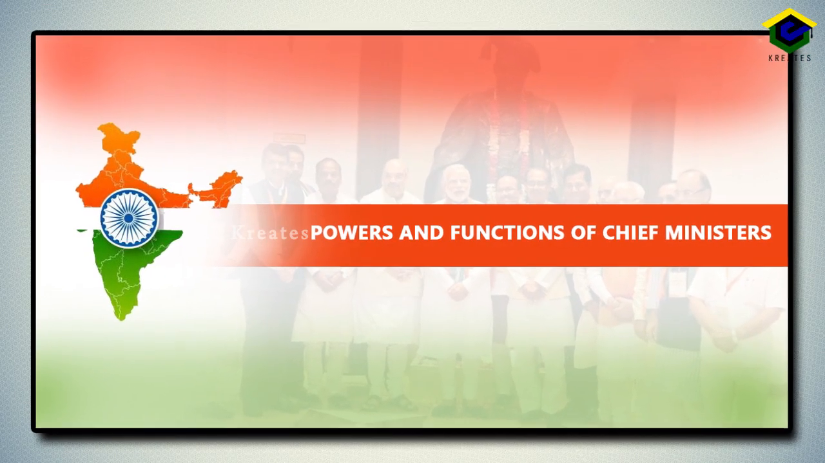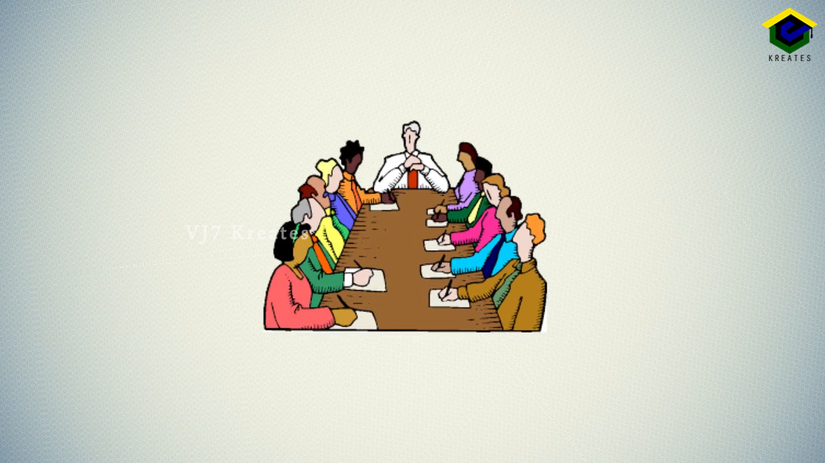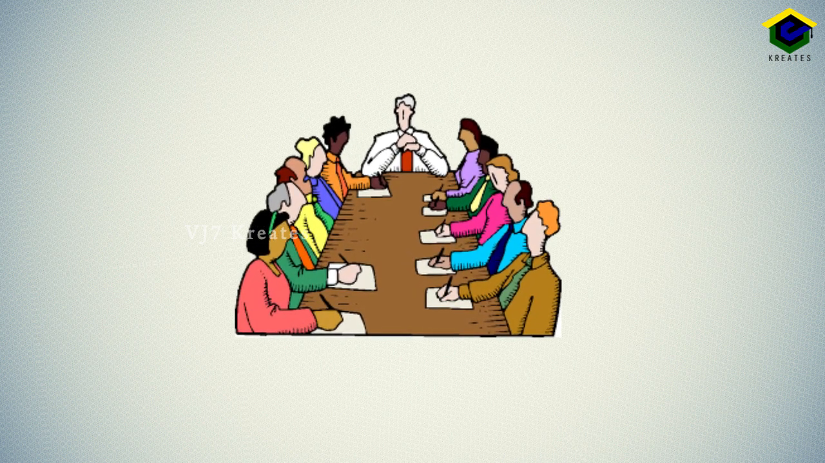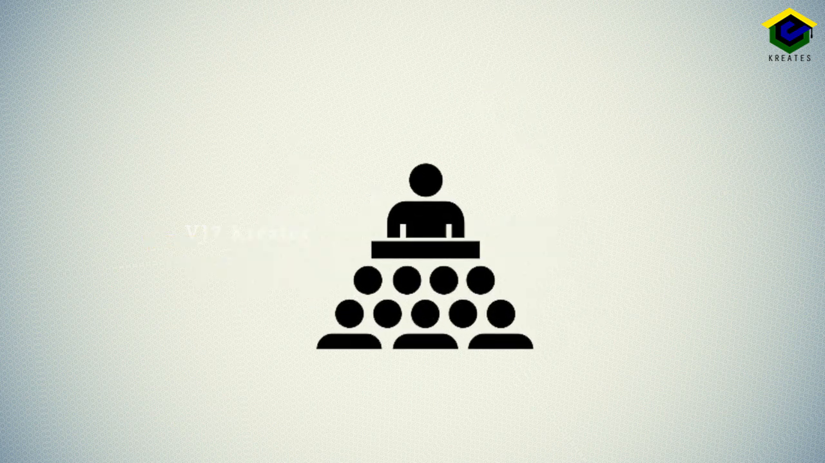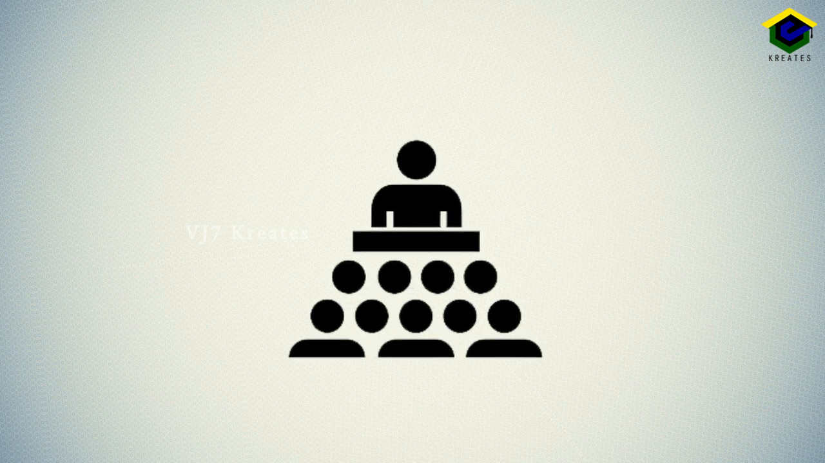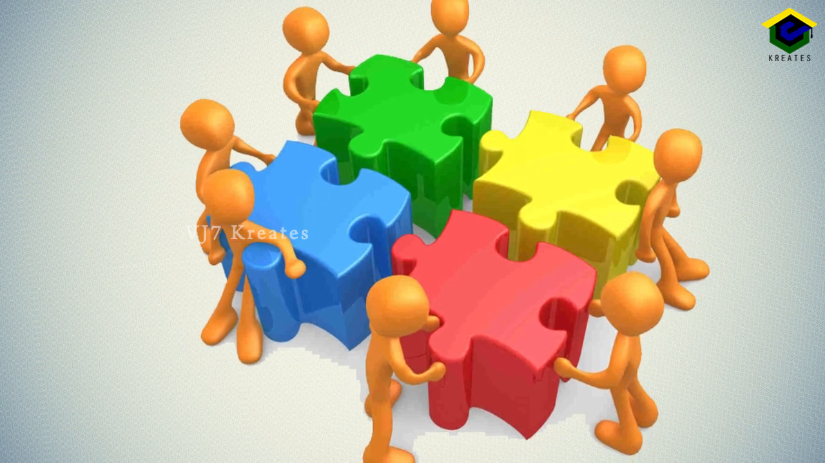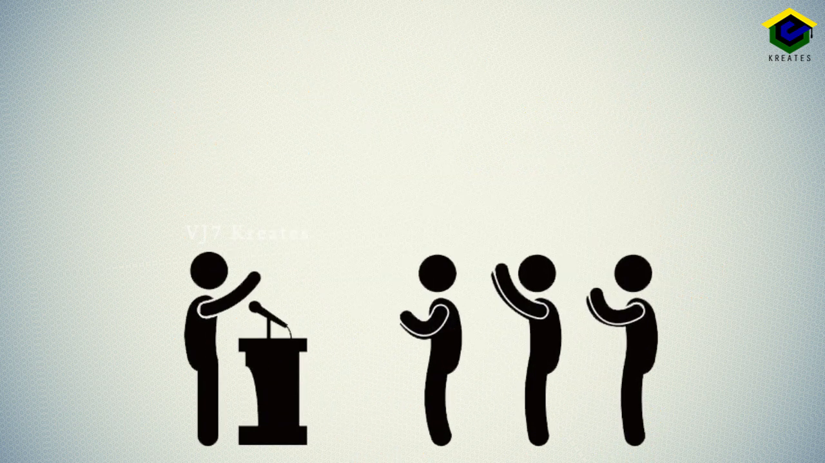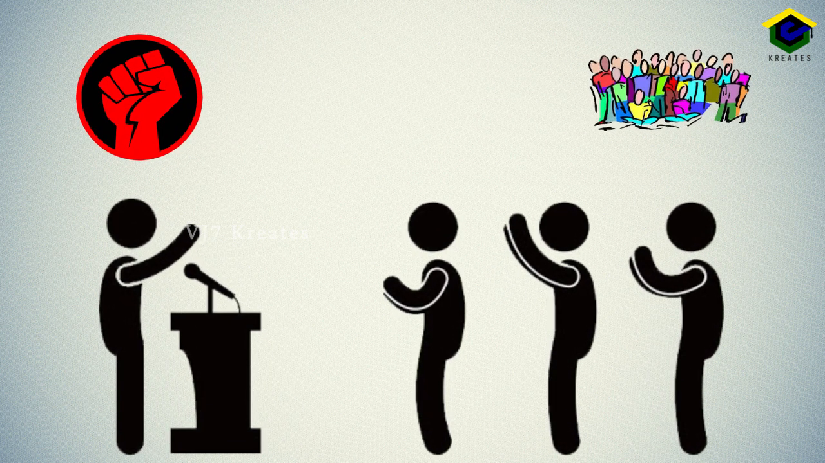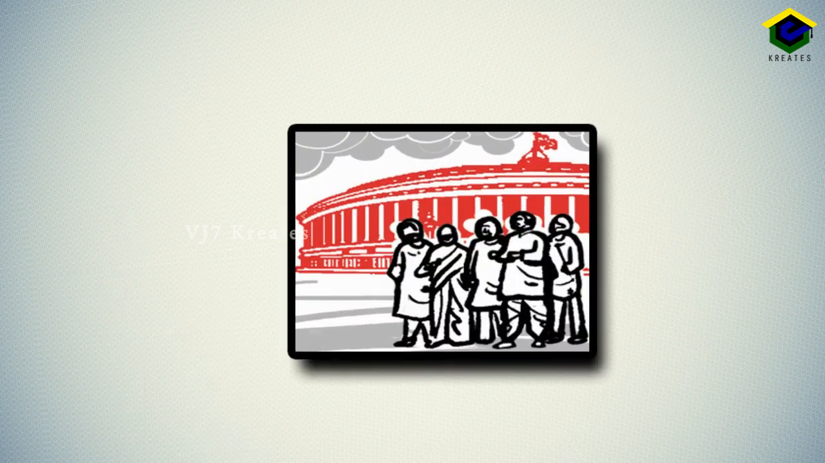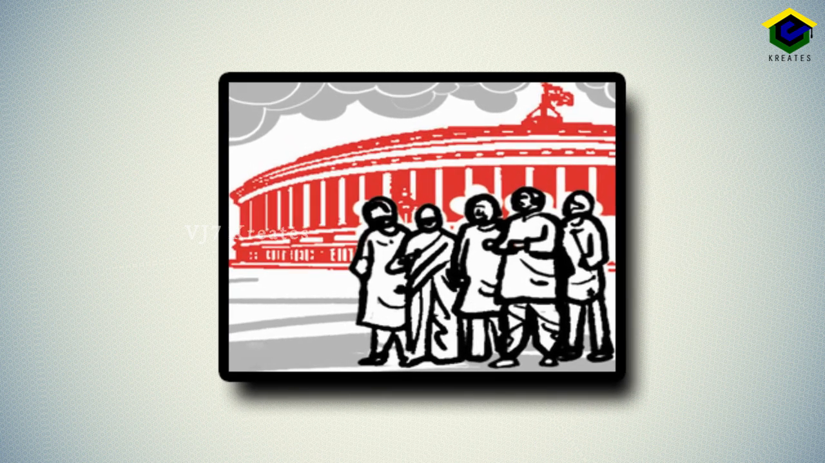What are all the powers and functions of the Chief Minister? The Chief Minister is the real executive head of the state administration. He allocates the portfolios among the ministers. The Council of Ministers are collectively responsible to the state legislature. All the ministers work as a team under the Chief Minister. The Chief Minister formulates programs and policies for the welfare of the people of the state. The Council of Ministers is collectively responsible to the Legislative Assembly of the state.